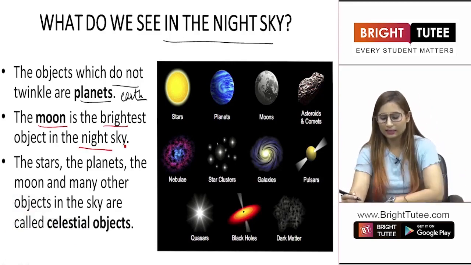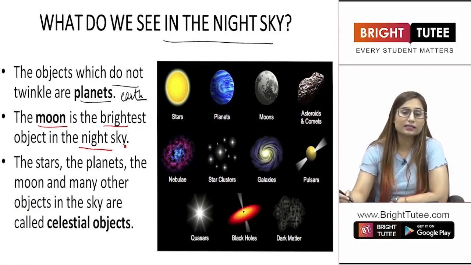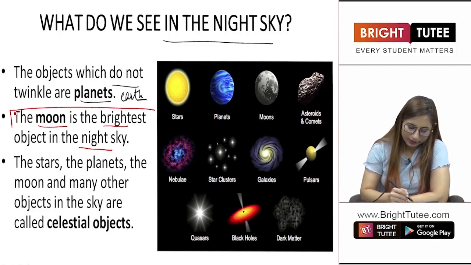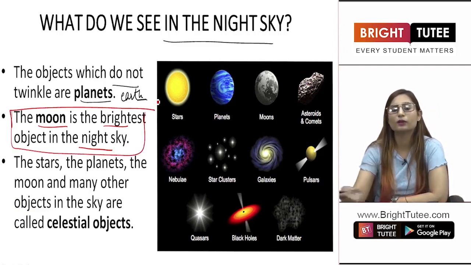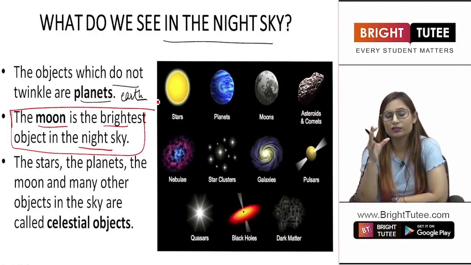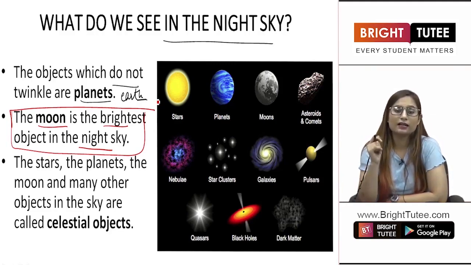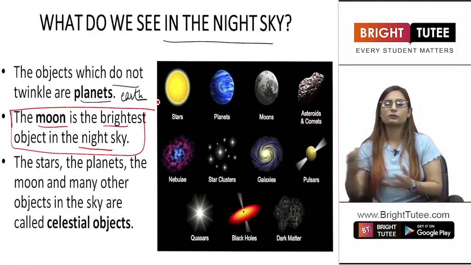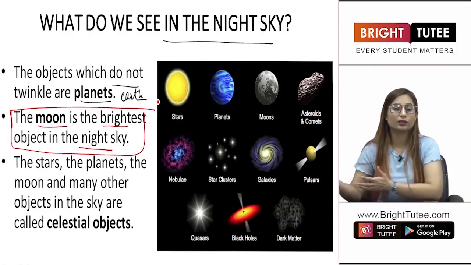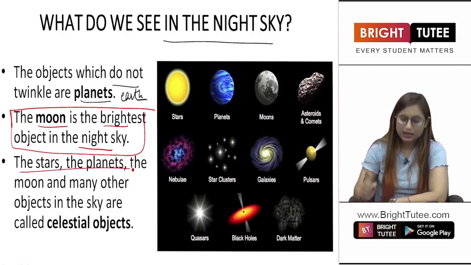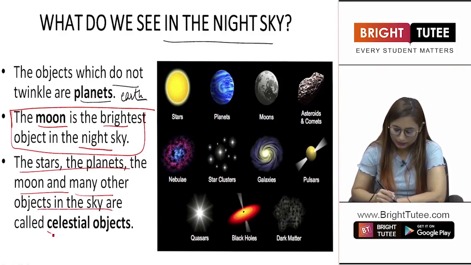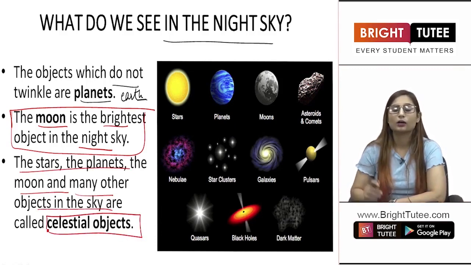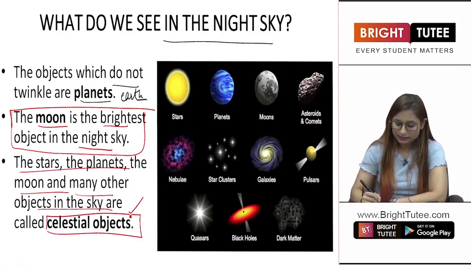If you look at the night sky, the moon appears to be the brightest object. Why is that so? Now students, moon also does not have its own light. Moon does not produce its own light. Moon is also visible to us because of the phenomenon of reflection of light. We will be discovering that in this chapter also, how is moon visible to us and why are we not able to look at the moon during the daytime. Now the stars, the planets, the moon and many other objects in the sky are known as the celestial objects. The objects present in the sky are known as celestial objects.